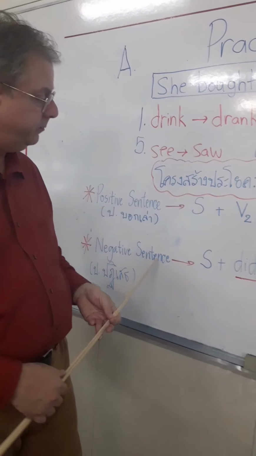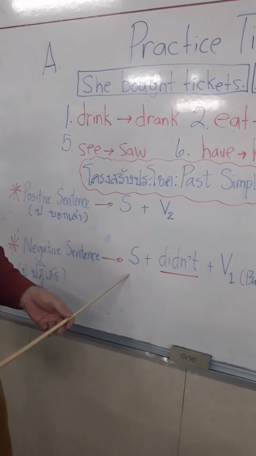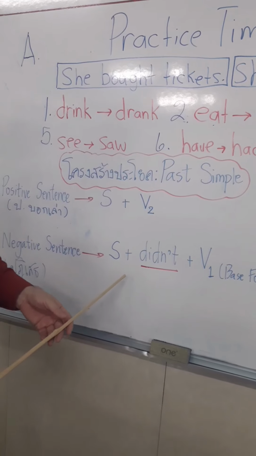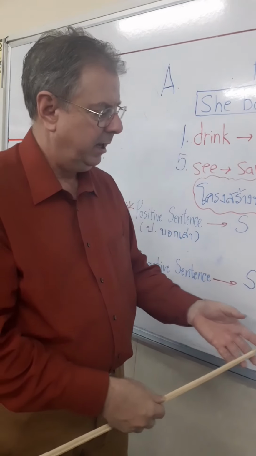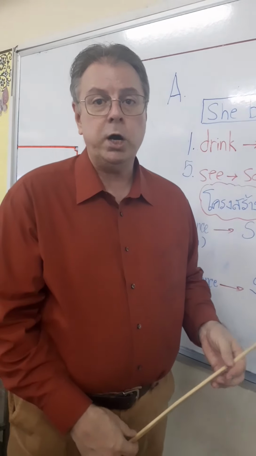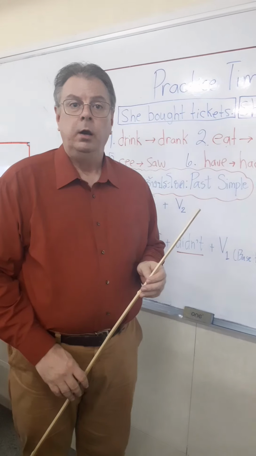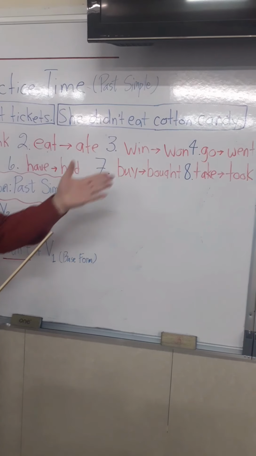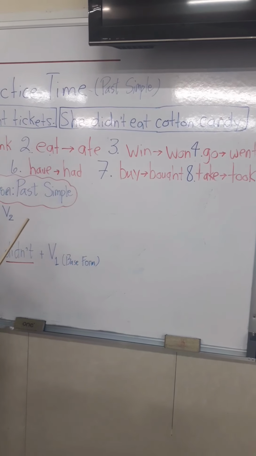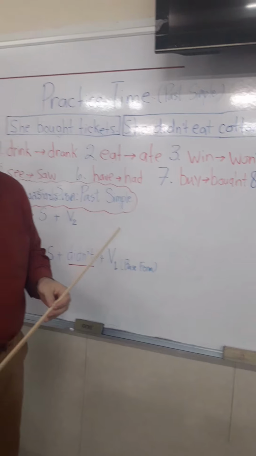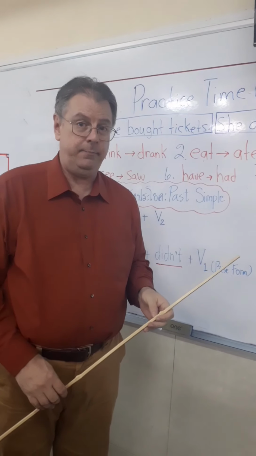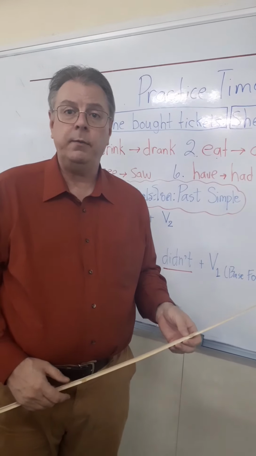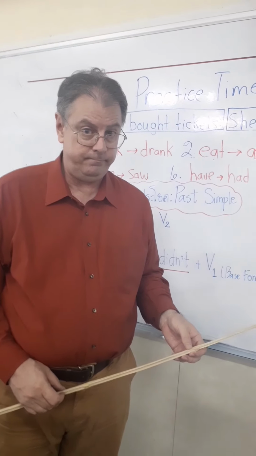In the negative, we're going to say Mr. Bean didn't eat burgers. Okay, number three, we're going to use win and won. Mr. Bean won a prize from the archery game.